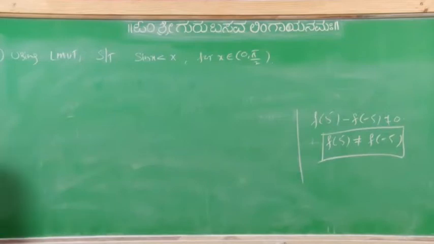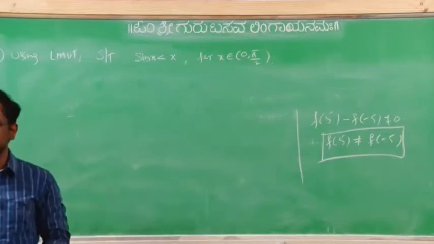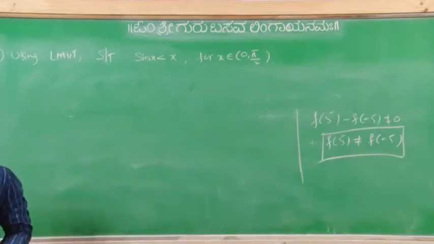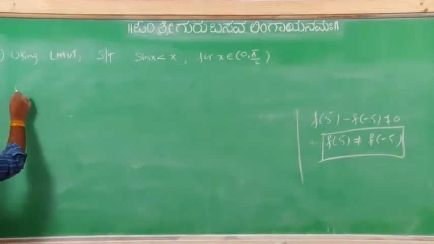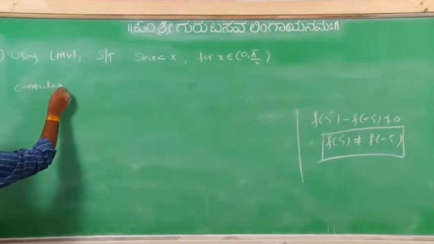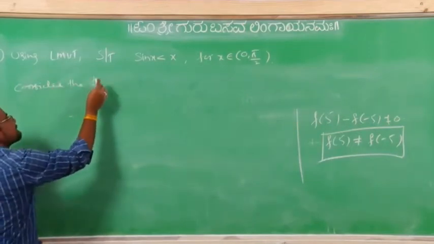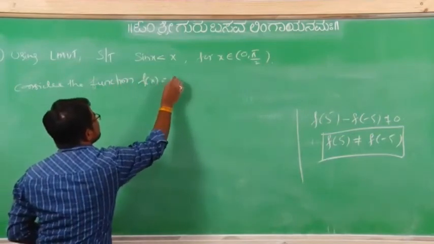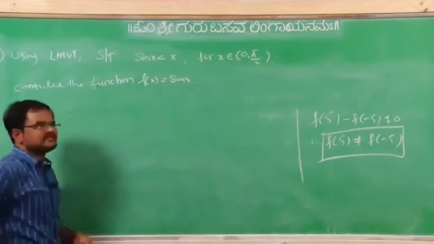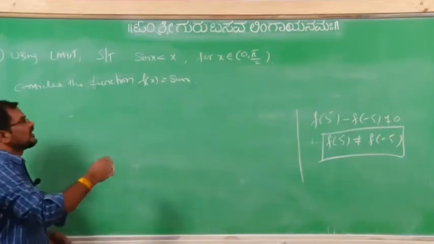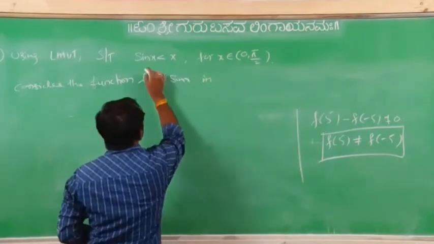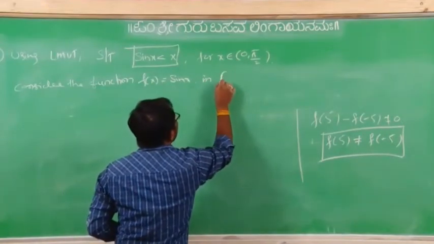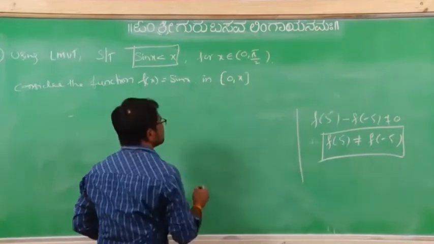So this is the selection of functions. Yesterday's last problem we took now. From the given information we have to find the function. So consider the function f(x) equal to sin x. We have to show this one, so for that I will take this interval.